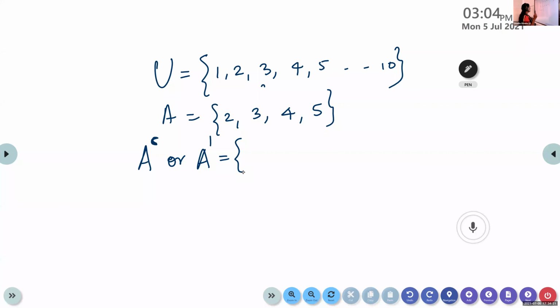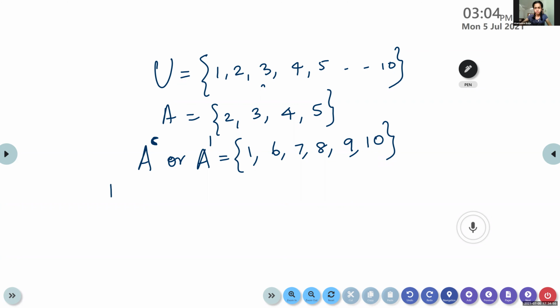Okay, Naurin, try this one. What is it? M1. 6, yes, correct. 7. 7, 8. 9, 10. Okay, those are the elements in the universal set, but which are not in A.